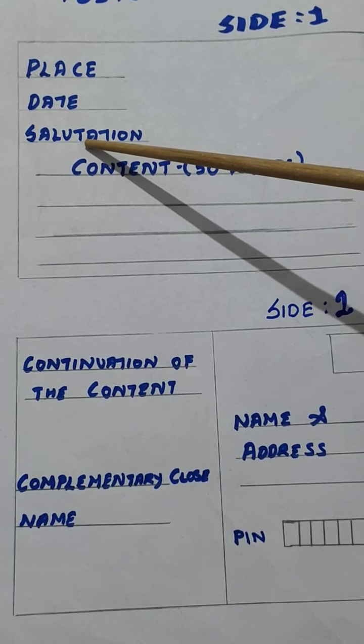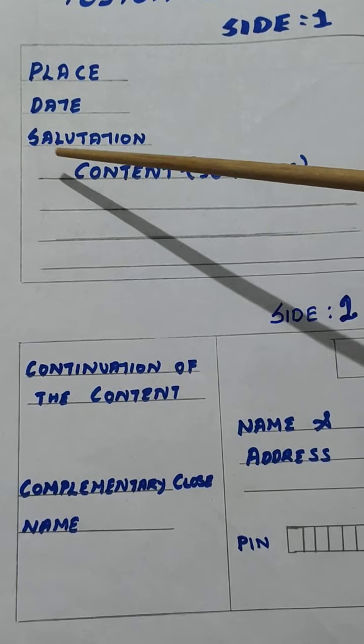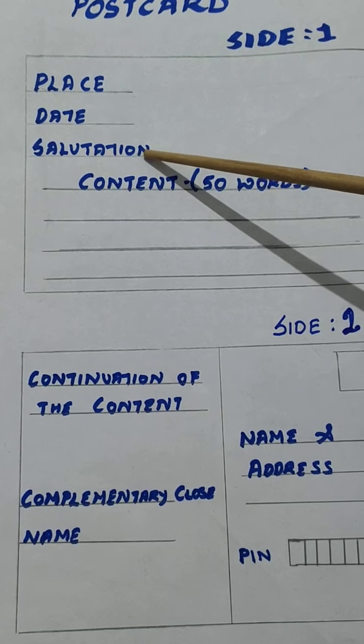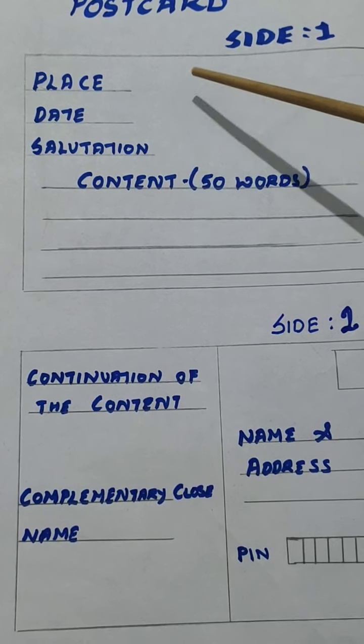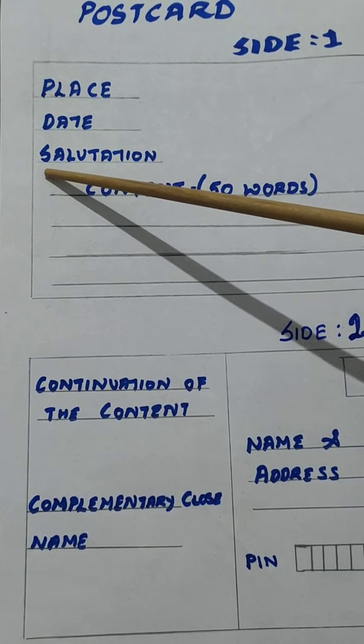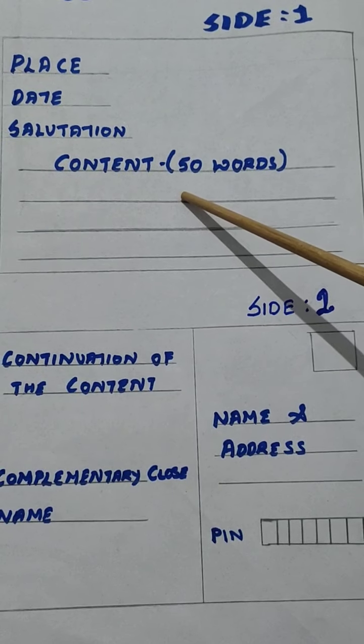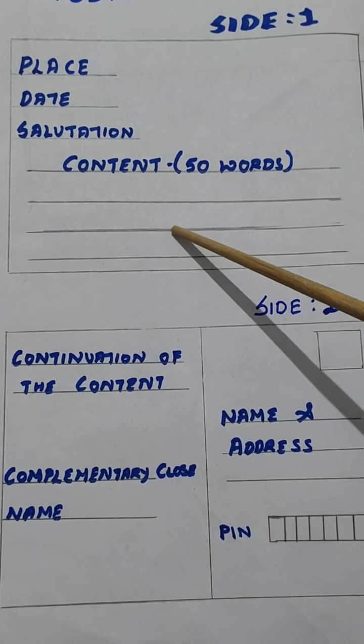And then comes the salutation. Salutation is whatever the question requires. It can be either a letter or a postcard to your uncle. So it can be dear uncle or dear auntie. And then comes the content. Content is of 50 words.